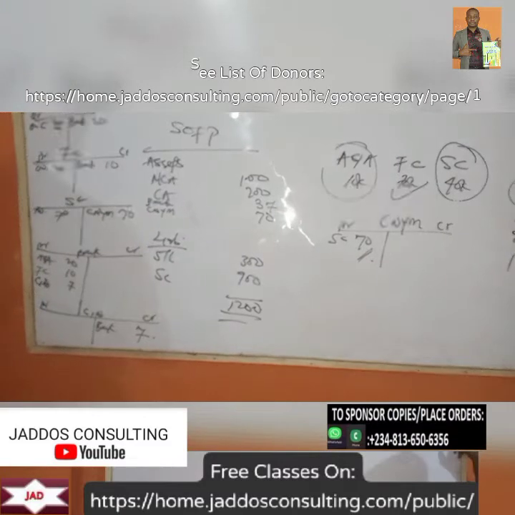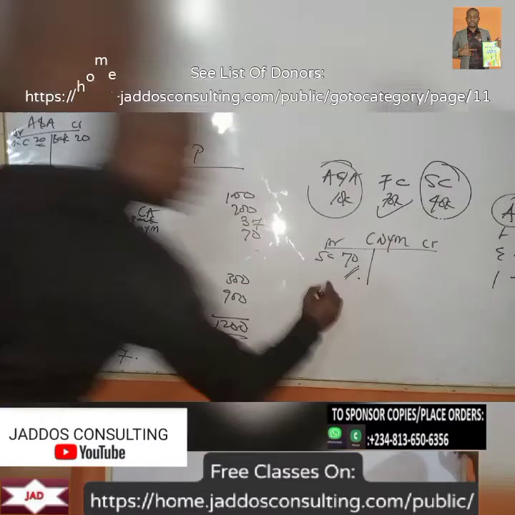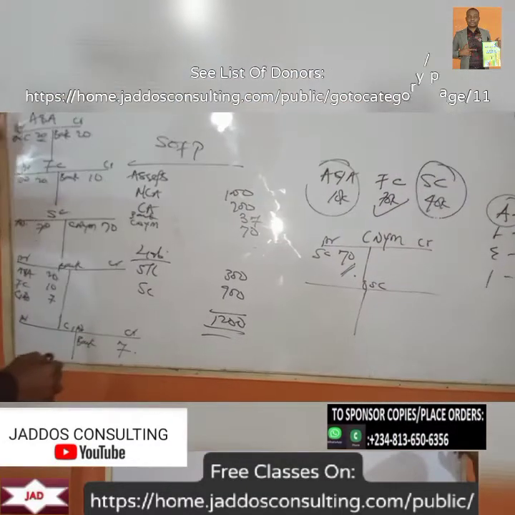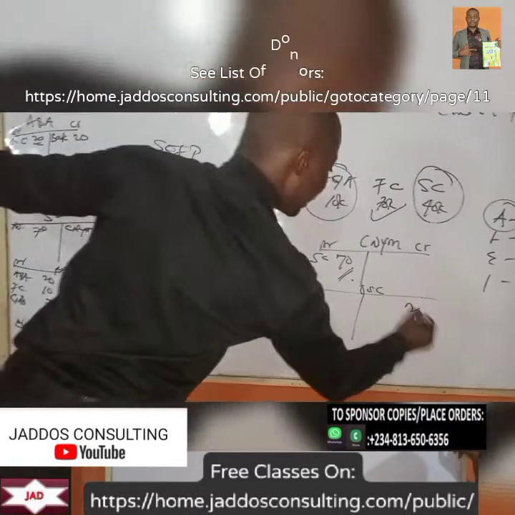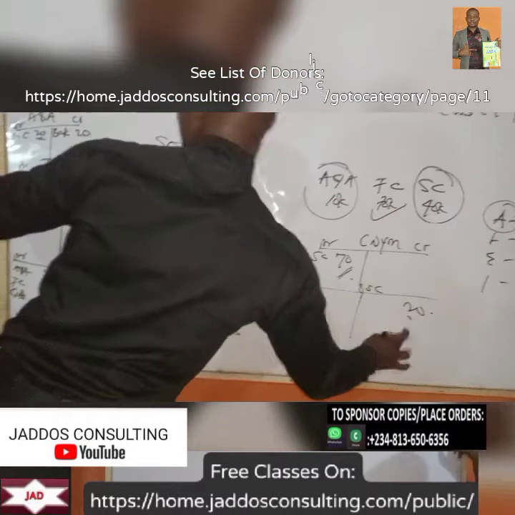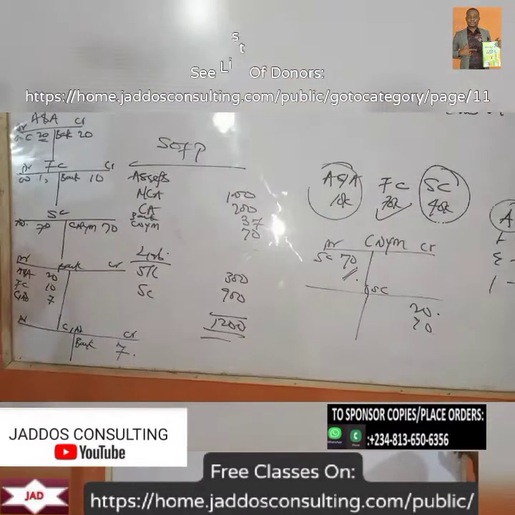70 naira. Okay, and then look at our share capital. Where's our share capital now? Let's open it up. Ordinary share capital here. Of course, from application, we have 20 naira. From first call, we have 10 naira. And then, what do we have here?